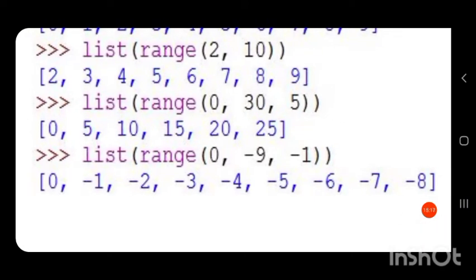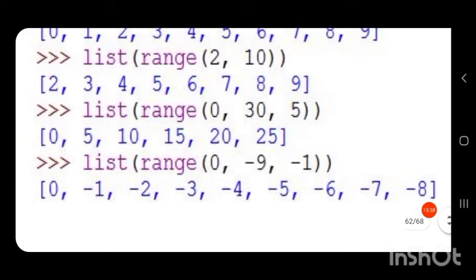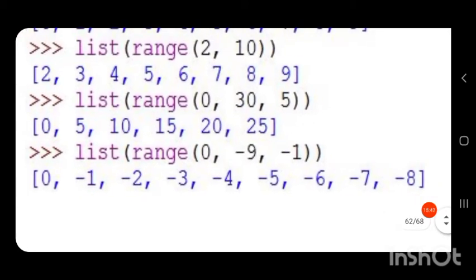Next example, list of range of 0, minus 9, minus 1. Here the stop and step are negative values. So the starting value is given as 0 and the next value is what? 0 plus step, that is 0 plus minus 1, that is minus 1.